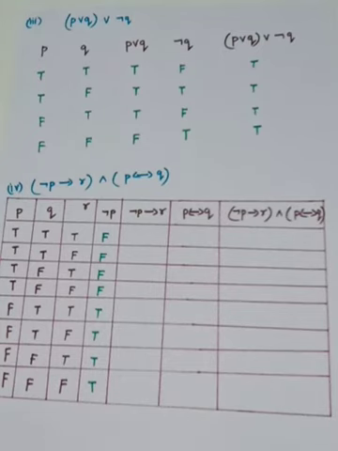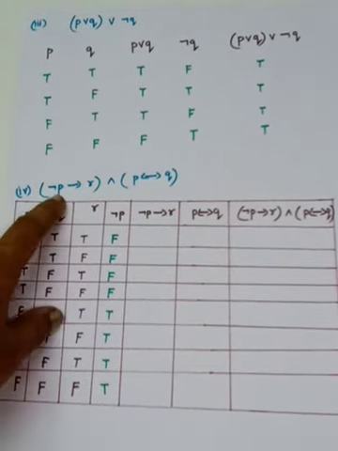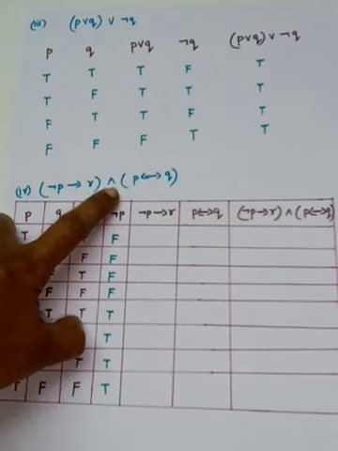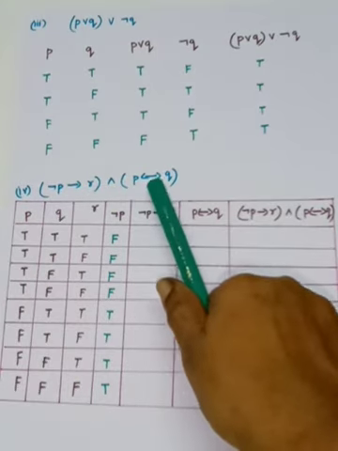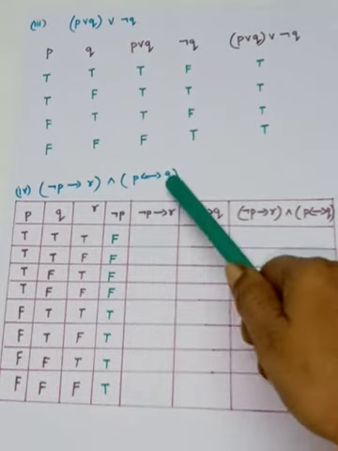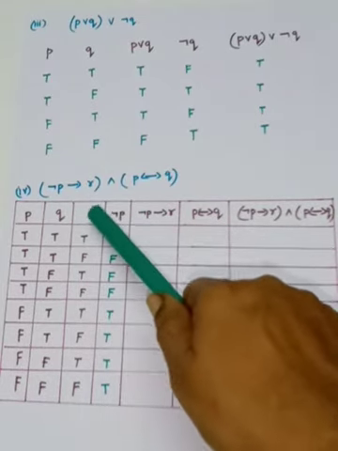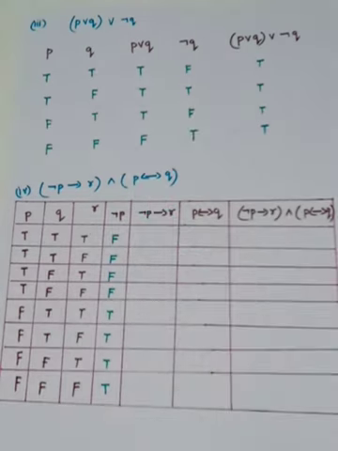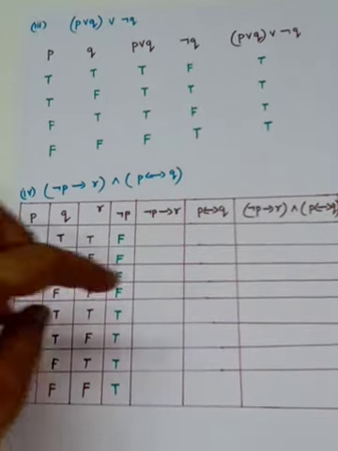So coming to the fourth subdivision: negation P implies R and P if and only if Q. Okay, see the compound statement. The compound statement first has to be split into simple statements. So you have to write, column wise, each simple statement. See that P, Q and R, three simple statements are there. So it is not only P and Q, but P, Q, R. So you have to write 8 rows.